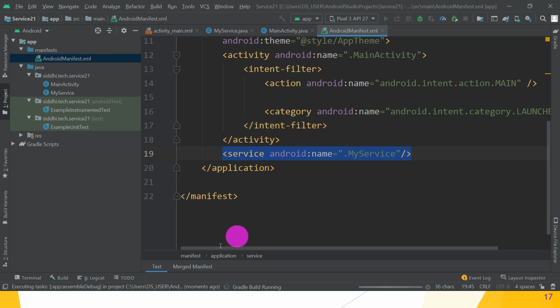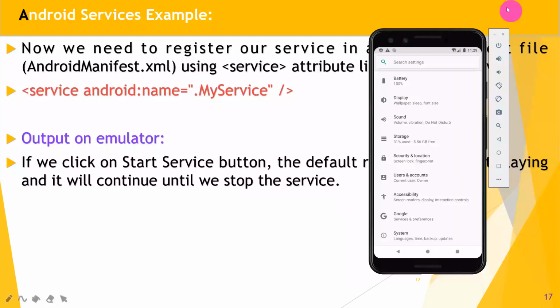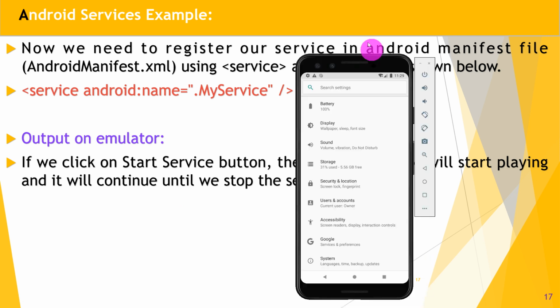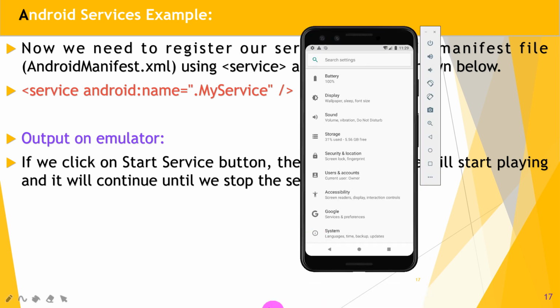So Gradle build is running. Till then, what is the expected output? Just check. If we click on the start service button, what happens guys? The default ringtone will start playing and it will continue until we stop the service. Great. Hope you understand. Okay, this is the last part.